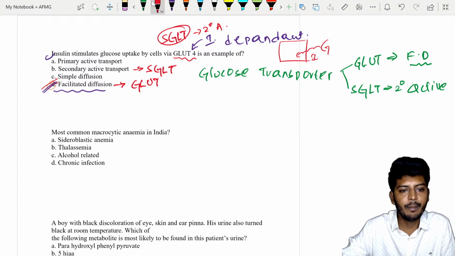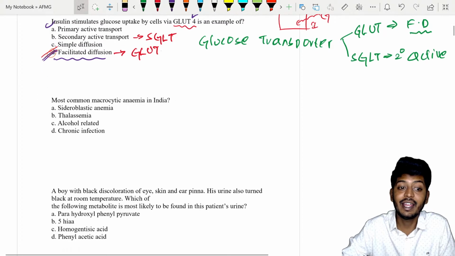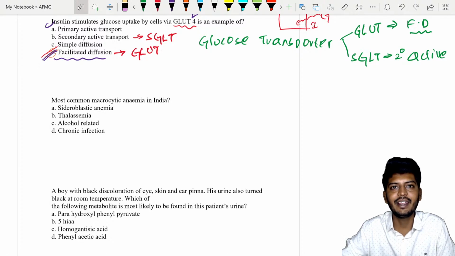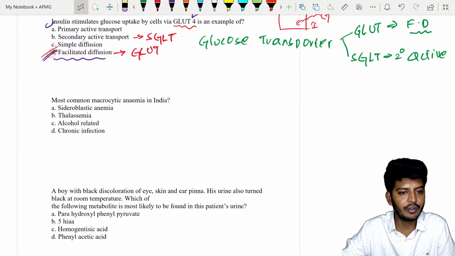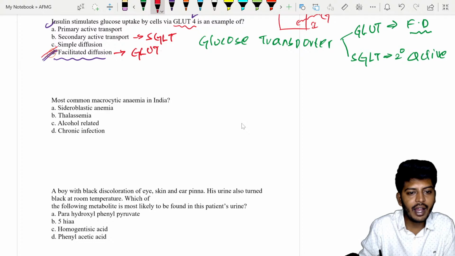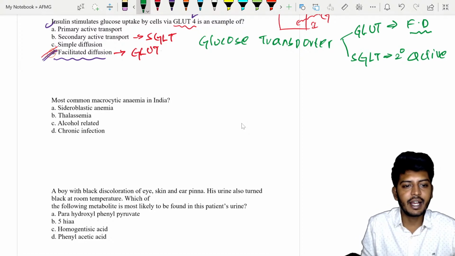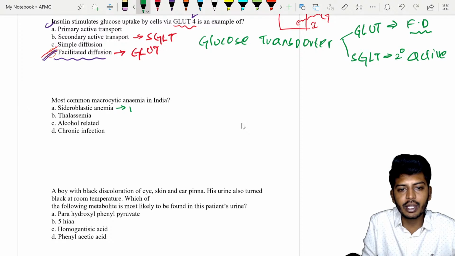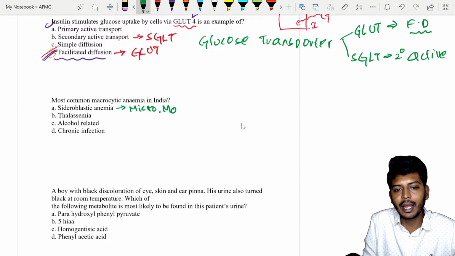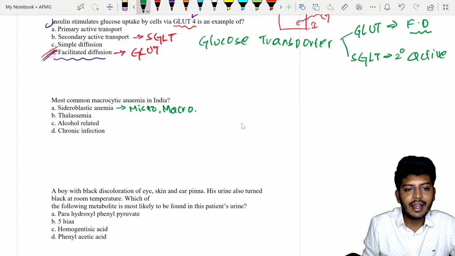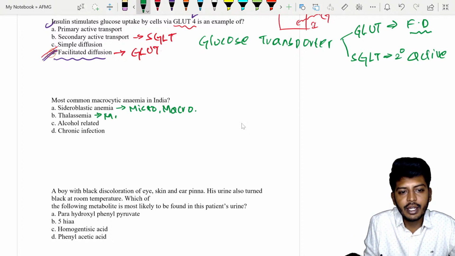Okay. Most common macrocytic anemia in India. The problem here is that there are multiple causes for macrocytic anemia, but among the given options, let's discuss. Sideroblastic anemia, my dear students, can be both microcytic and also macrocytic. Thalassemia is exclusively microcytic anemia.